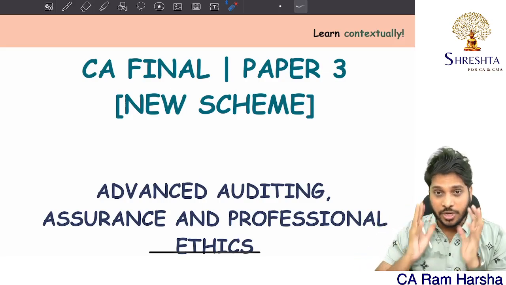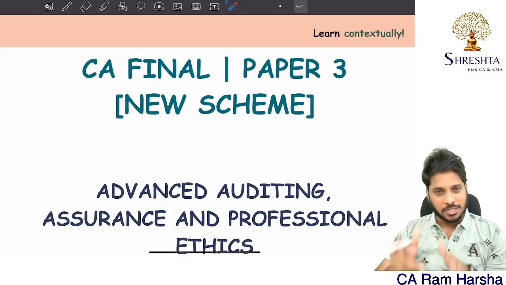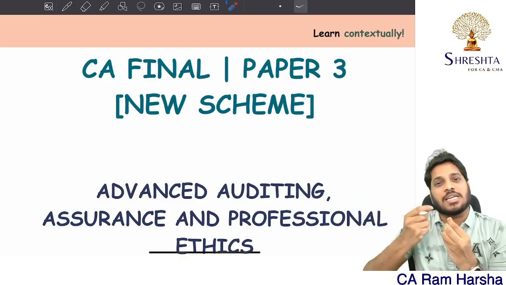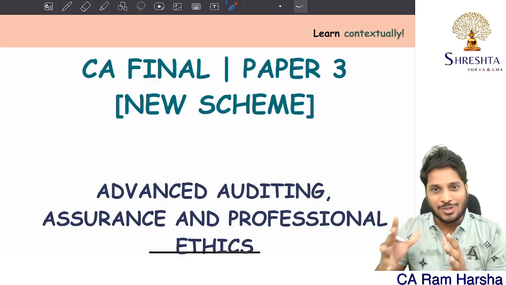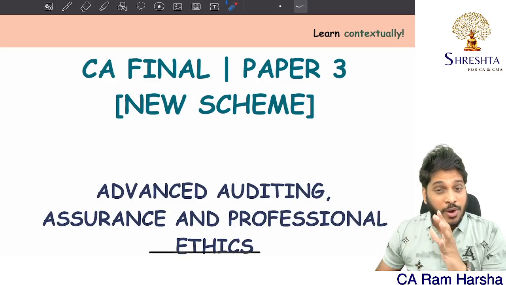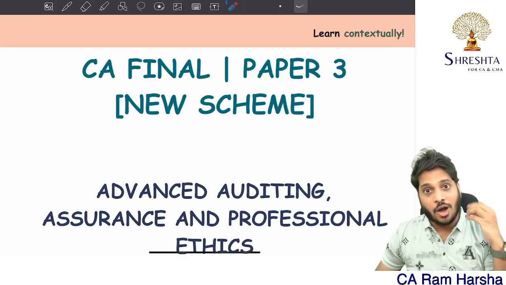If you read from the ICAI study material, the success rate is extremely high. But those who feel reading from the ICAI study material is a bit lengthy, a bit tough, it actually is not. They have simplified a lot. You have not seen, once upon a time, how ICAI study materials used to be.